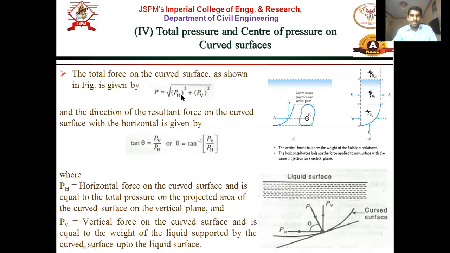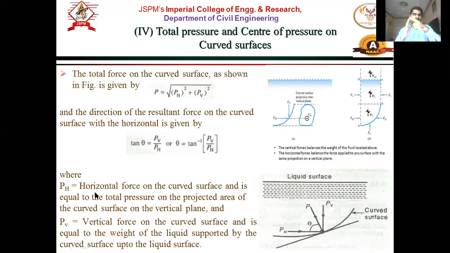That is the square root of horizontal force squared plus vertical force squared, and then we can find out the position. So in this case, we have to find two forces, horizontal and vertical. Horizontal is nothing but pressure into projected area, right? Pressure is gamma into h, into the projected area.